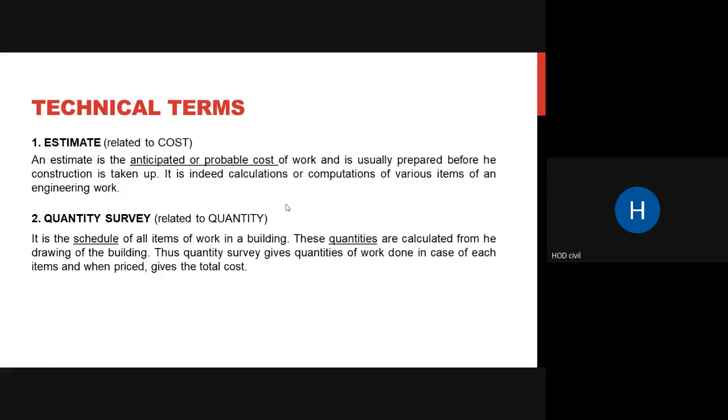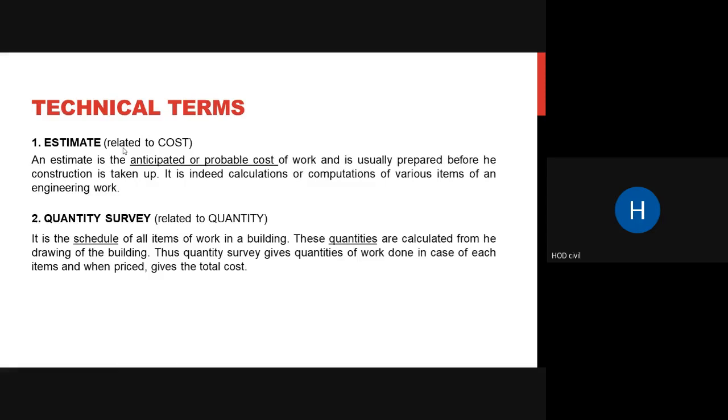Various works are mentioned in this schedule. The quantities of material required for each of these works are mentioned separately. And then in the end there is also a mention of the overall cement that is required and the overall aggregate that is required. An abstract table is also given in the end. So estimate is not always, but most of the time, related to cost. When you ask for an estimate, you always get a reply in amount, that is cost.